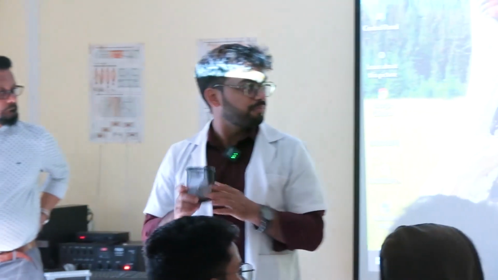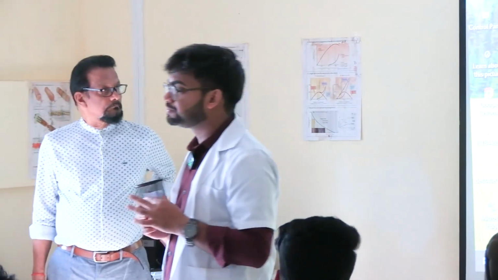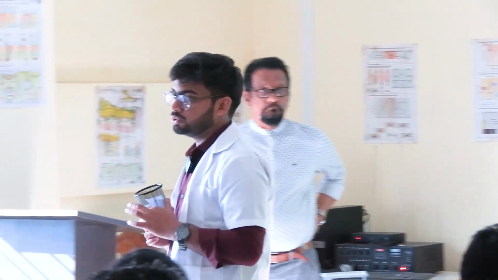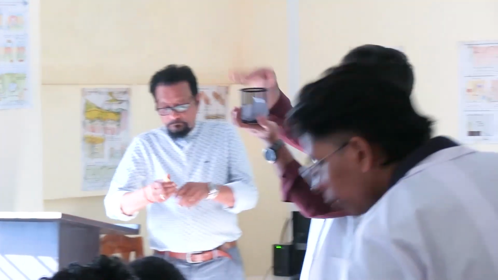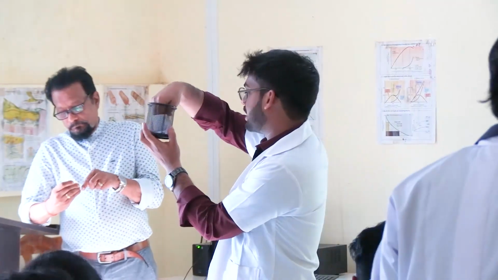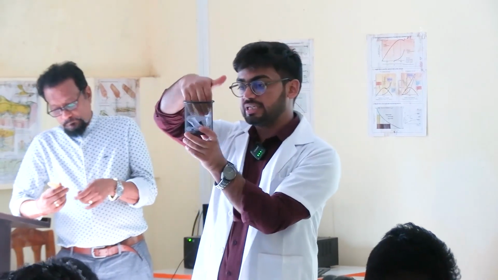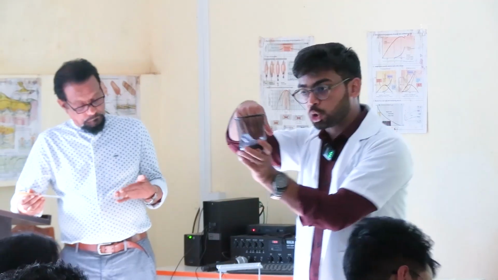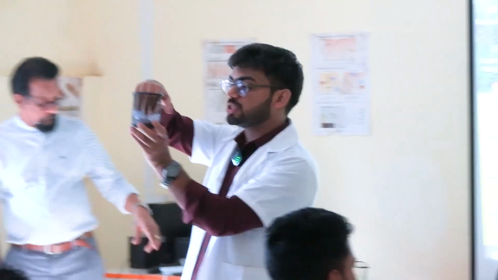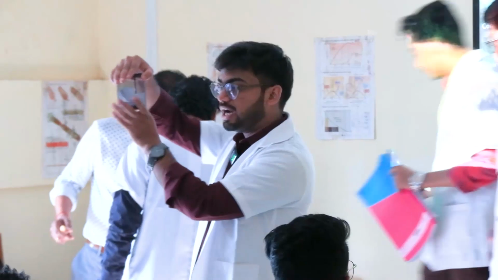What is the normal range of MCH? 27 to 32. So if this is the volume of an entire RBC, the weight of the hemoglobin present inside that RBC is MCH. Now suppose this hemoglobin is occupying 20% of the space of the entire RBC.